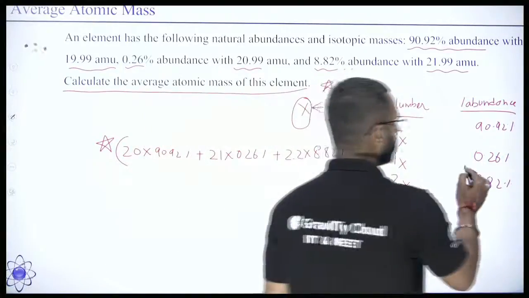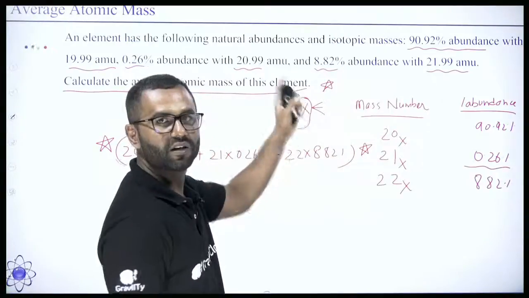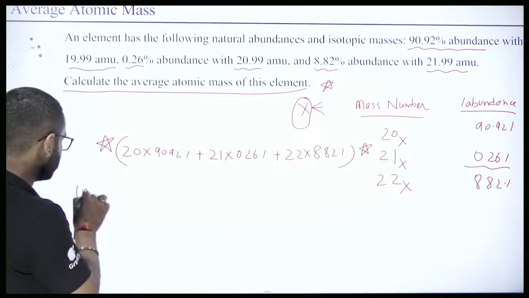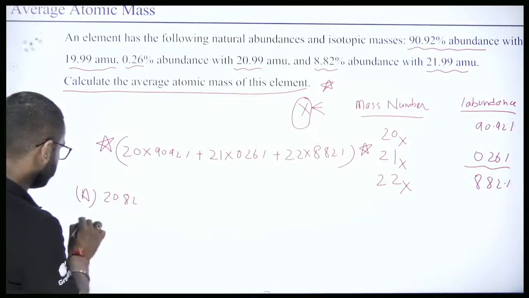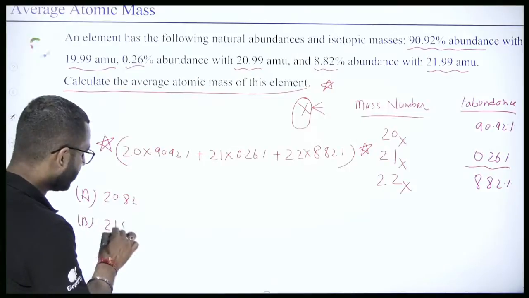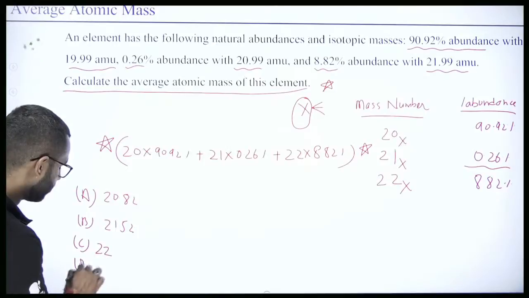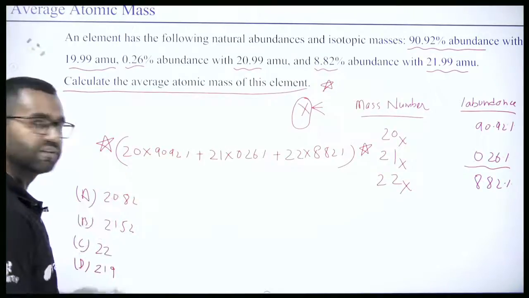You see, only 0.26%. So sometimes if this question has options like, suppose A option is 20.82, B option is 21.52, C option is 22, and D option is 21.9.